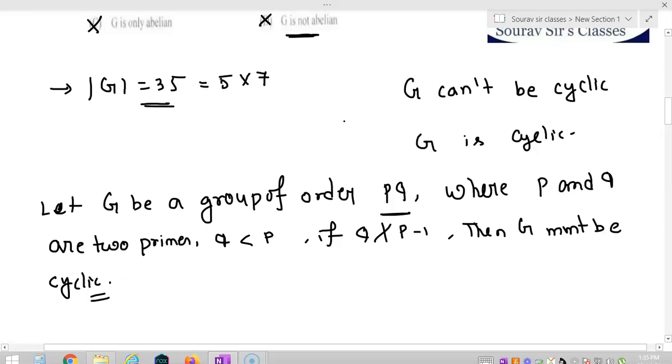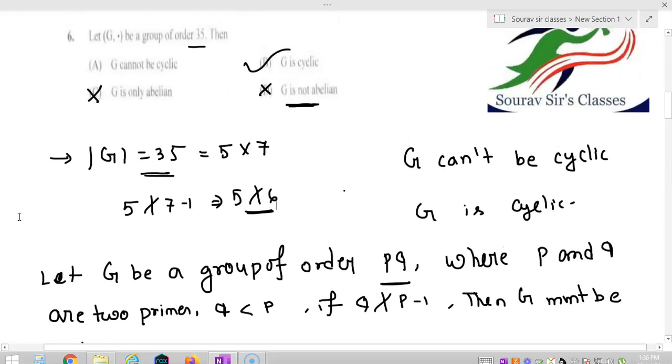Here 5 is the smaller prime, and 5 does not divide 7 minus 1, that is, 5 does not divide 6. Hence G is cyclic, so option B is our correct option. Any group of order 35 must be cyclic.